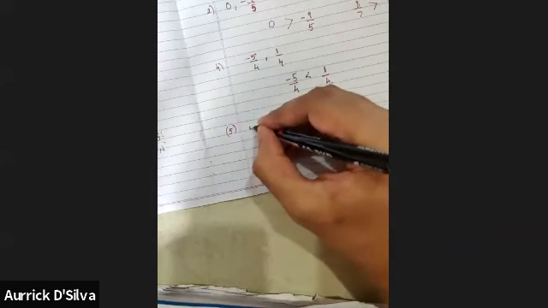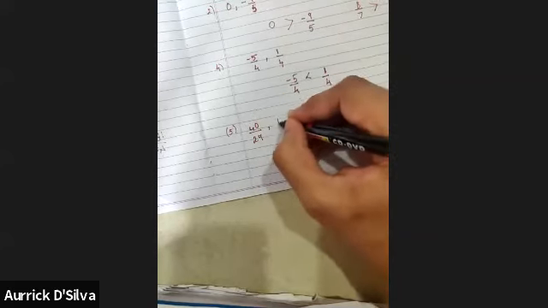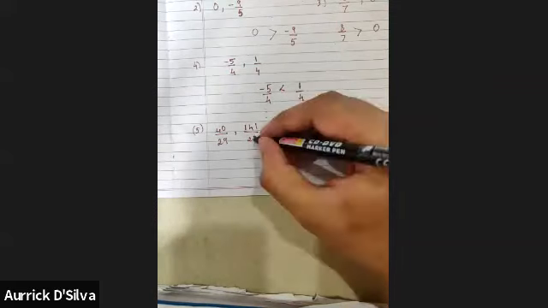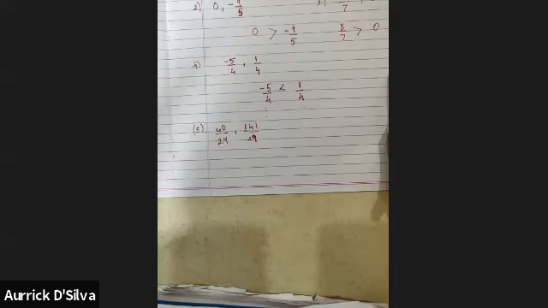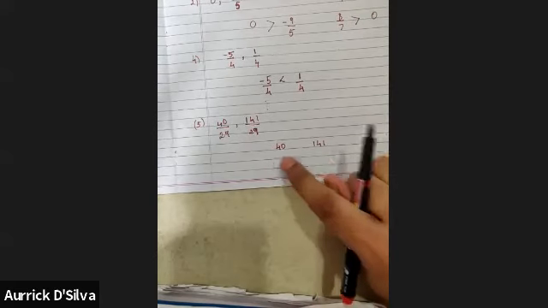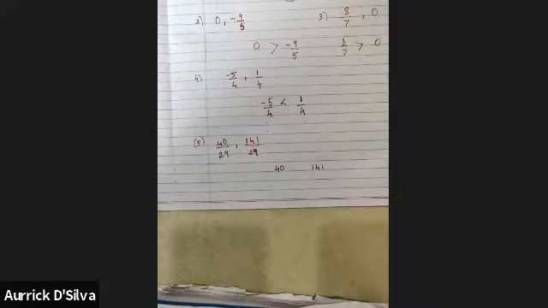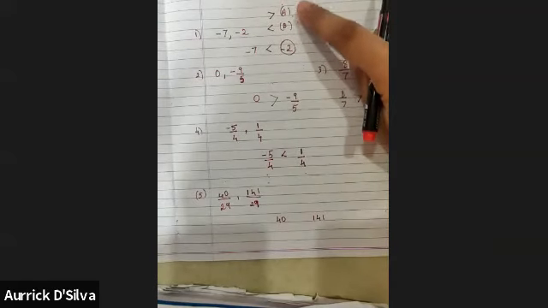In the fifth sum, 40 upon 29 and 141 upon 29. Here also, do you notice the denominators are same? Yes. So can we ignore the denominators? Yes. So I'm going to write 40 and 141. First tell me, out of these two, which one is bigger? 141. Very good. And now, which option should we go for to put here? B. B, because this one is bigger.